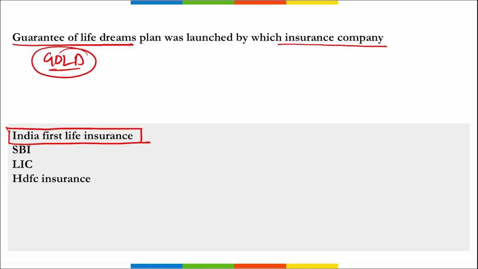It is a non-linked, non-participating individual life insurance plan that will be provided to policyholders with a regular long-term income option. Correct. Here the plan offers a PPT, that is premium paying term, with options of 6 years, 8 years, 10 years, and a policy tenure of 30 years or 40 years. Right. Here they will receive a regular income from the end of the 10th year of the policy with the benefit of life cover also.